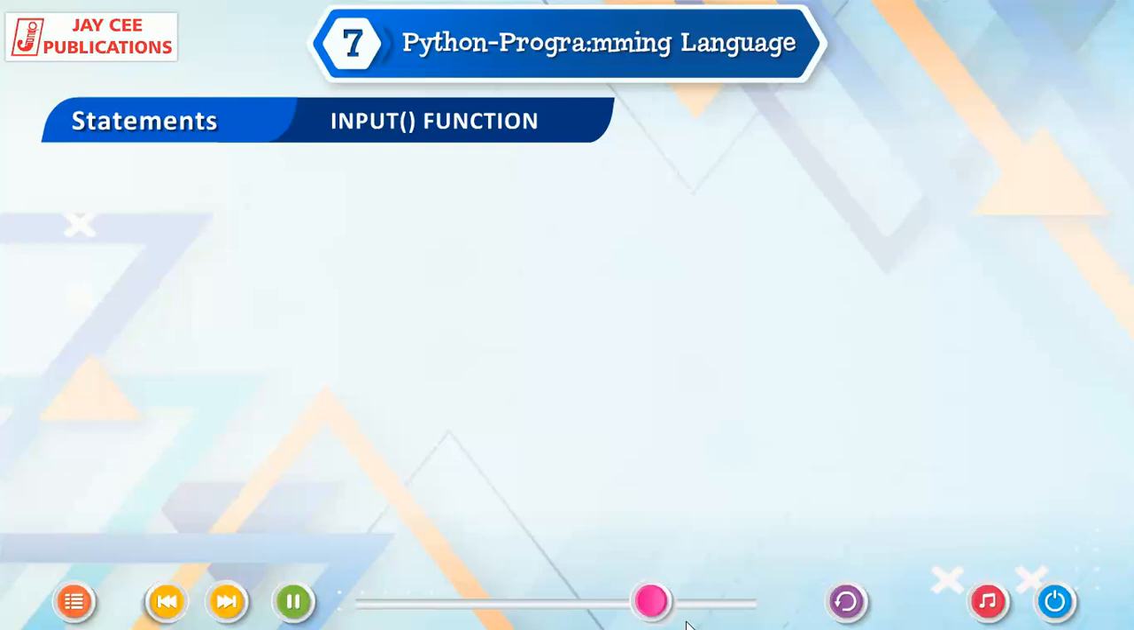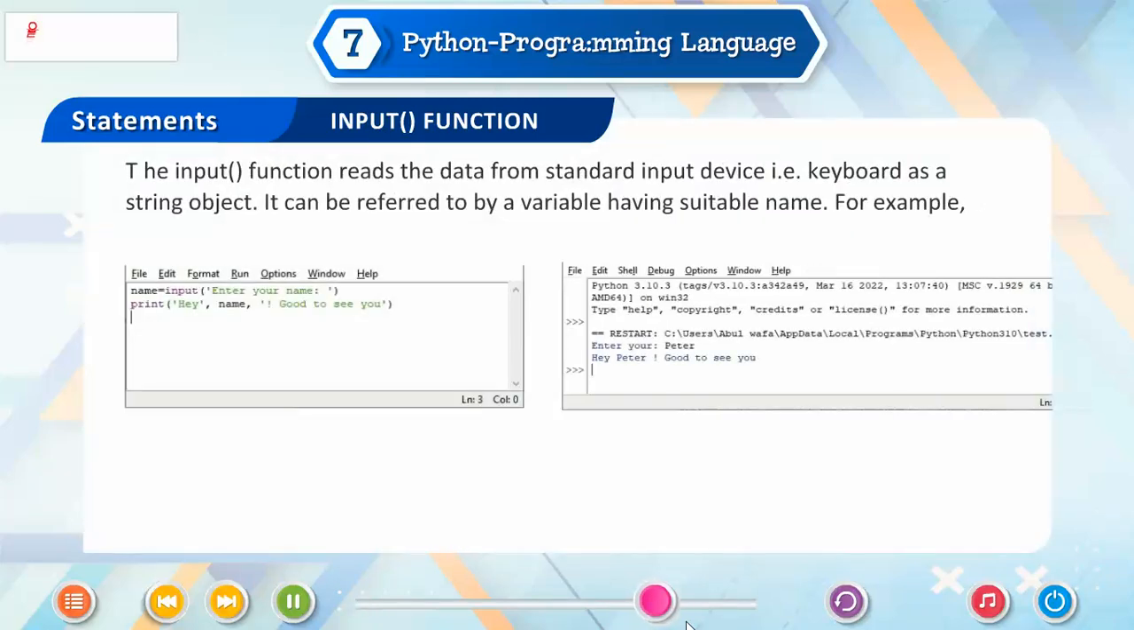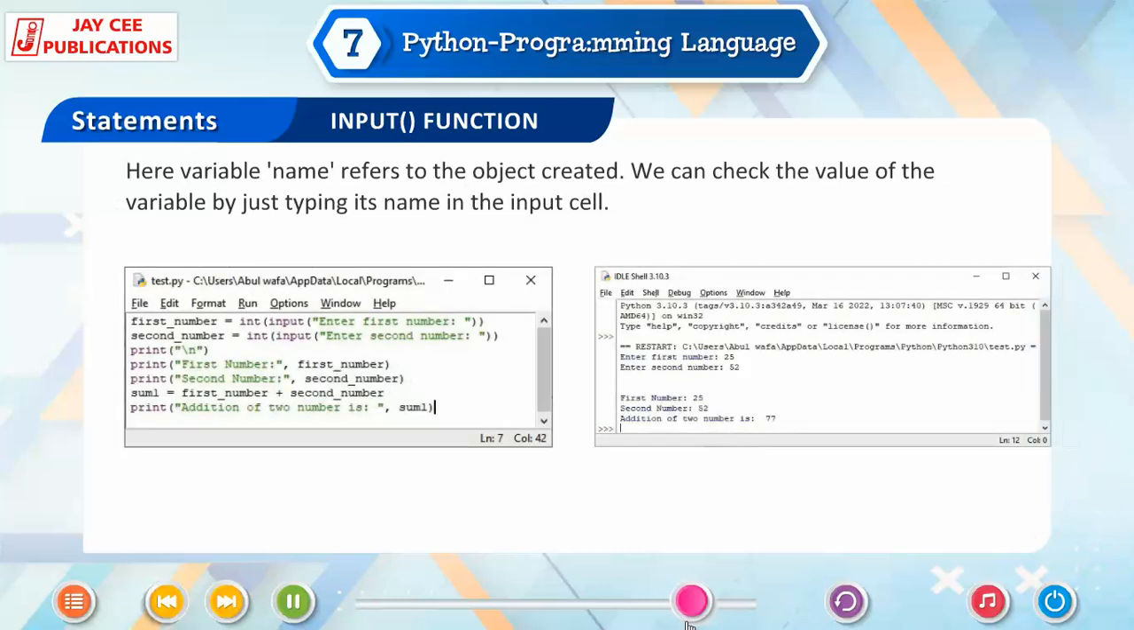Input function. The input function reads the data from the standard input device, that is, the keyboard, as a string object. It can be referred to by a variable having a suitable name. For example, program 4, output. Here, the variable name refers to the object created. We can check the value of the variable by just typing its name in the input cell.